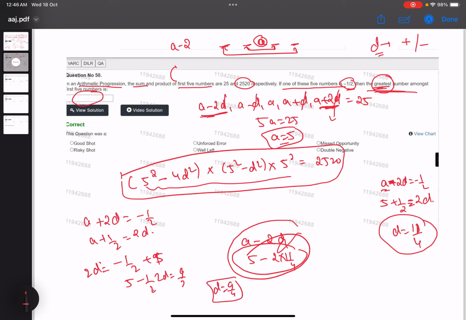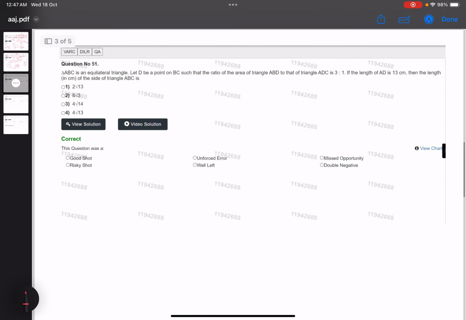Now our question is the greatest number among them. Greatest will be A plus 2D. Something is going wrong. I'll come to this later on. First of all, deal with the other questions.